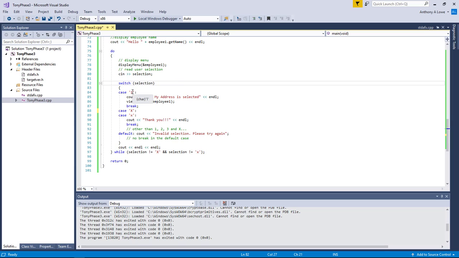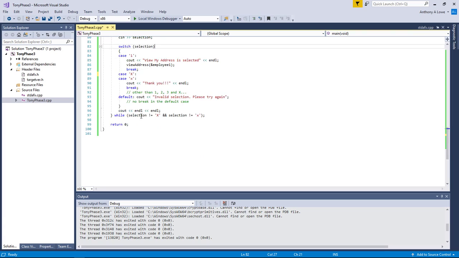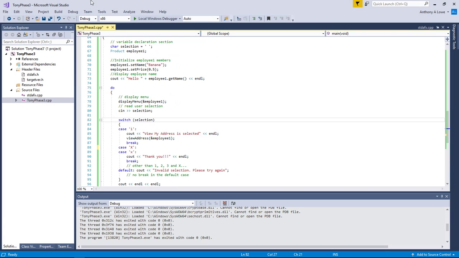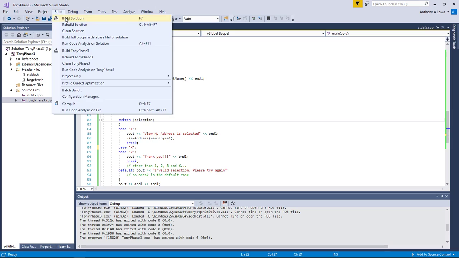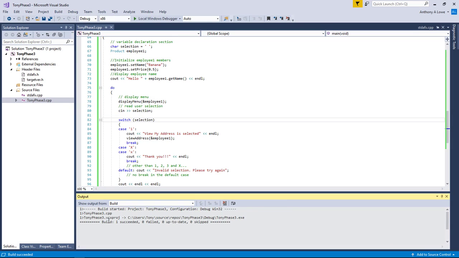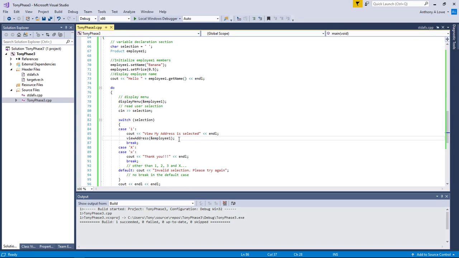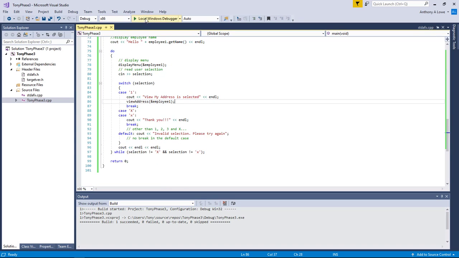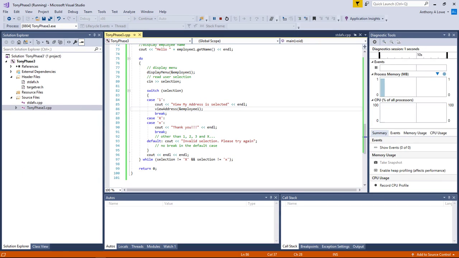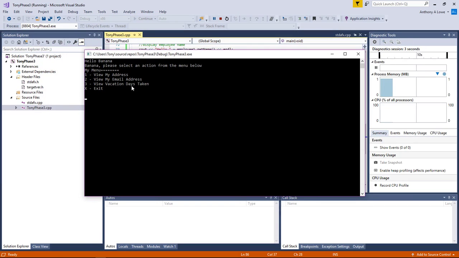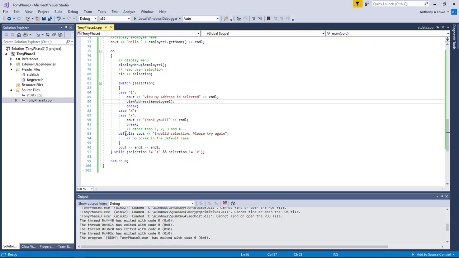But right now, again, we have one and then we have exit, and I think we've got the compiler errors out. I want to double check it, but I'm just going to go ahead and build this just to make sure. See what it says. Yes, one build succeeded. Nothing's wrong with it. Good, good, good. So I don't see any red marks. It built okay, and I'm going to try and run it again. So all this stuff still shows up. I haven't changed this menu, but if I say one, see now it's saying the name is banana, the address is 0.5, a little bit absurd. And then I hit X, and then my application stops.